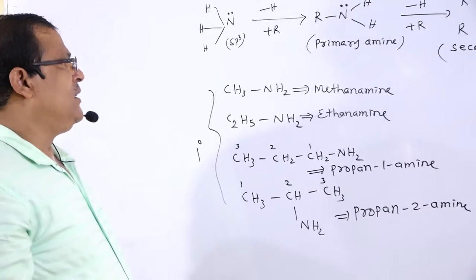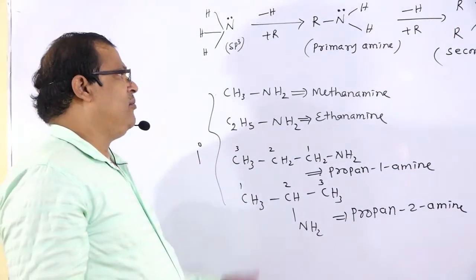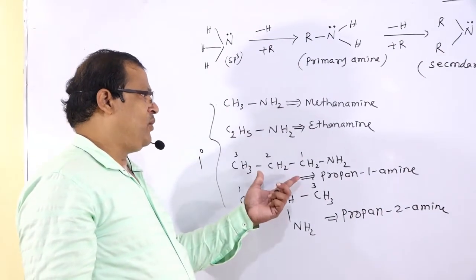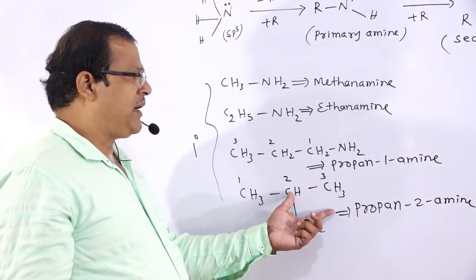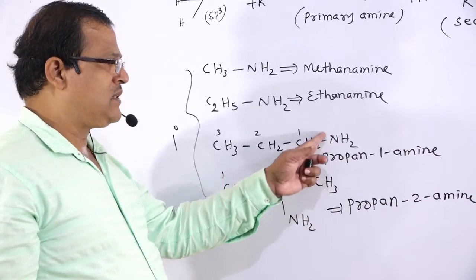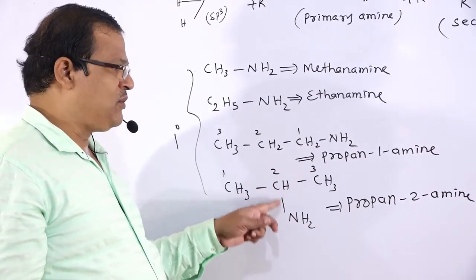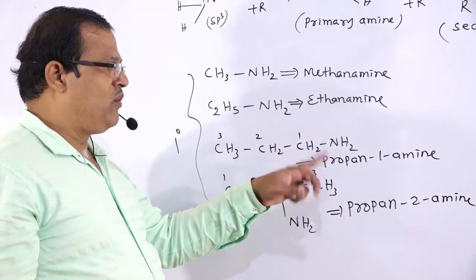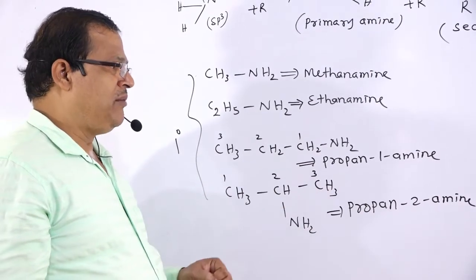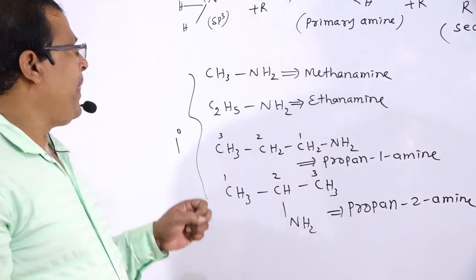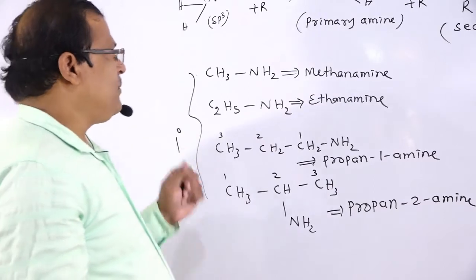So these are the alkanamines: methanamine, ethanamine, propanamine. This is also propanamine, but the amine group NH2 occurs at position 1 in one and at position 2 in the other. So propan-1-amine, propan-2-amine. So this is regarding primary amines.